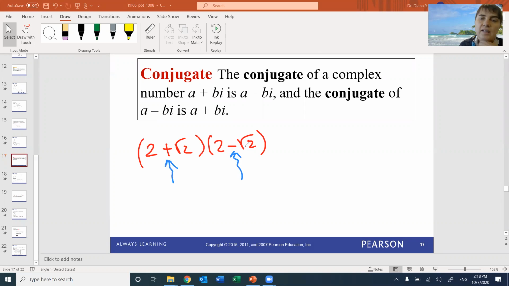Now, when you multiply them, do you remember what they equal? 2 plus square root of 2 times 2 minus square root of 2, what does this equal to? Which formula was that? A plus B, A minus B is the difference of squares, which equals A squared minus B squared.